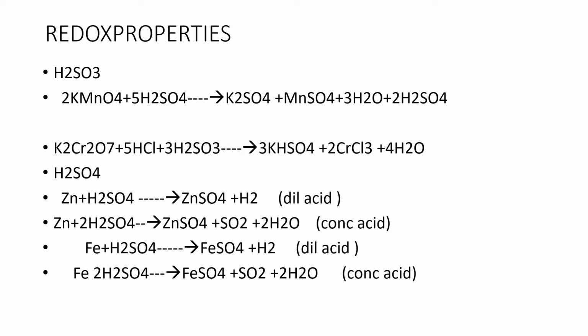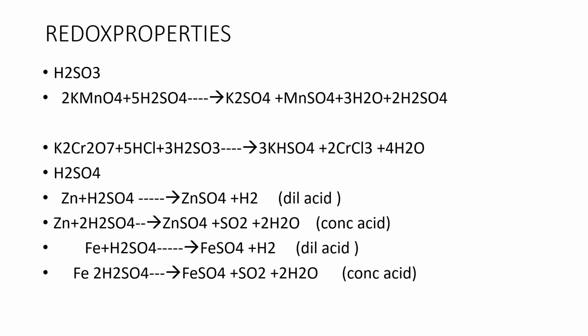Now, sulfurous acid reaction with potassium dichromate, K2Cr2O7. When potassium dichromate is treated with sulfurous acid, the products will be potassium bisulfate, chromium chloride plus water molecules. Here also you can see that in potassium dichromate, chromium is in +6 state, changing to the +3 state.